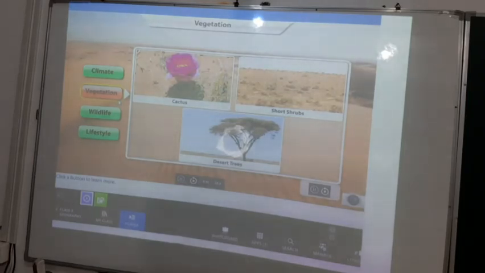Yes, so obviously as there is very little rainfall and it is a desert area, there will be no greenery, and only a few trees or plants can grow there. So the plants like cactus, then short shrubs, and then the desert trees are found in the Thar Desert. Okay, now let's talk about the wildlife of the Thar Desert.